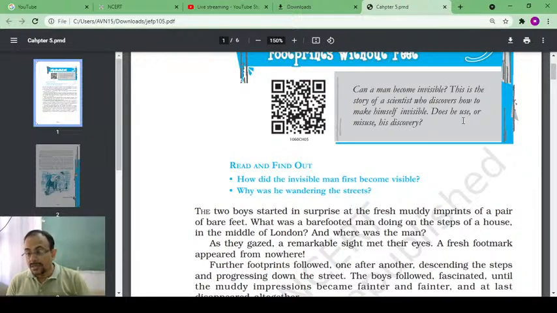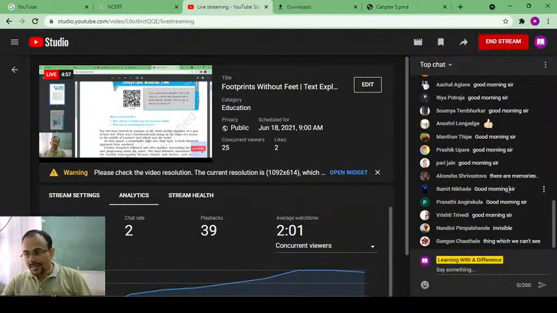He is causing damage to the property, and he is causing damage to human beings. Therefore, he is making bad use of his scientific discovery, right? Yes, Gungun, invisible, something that we cannot see.